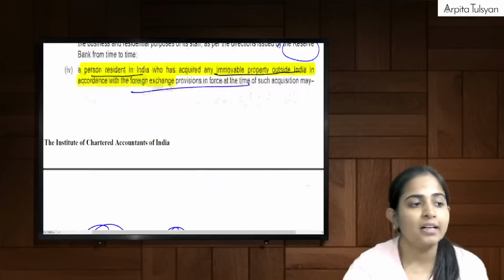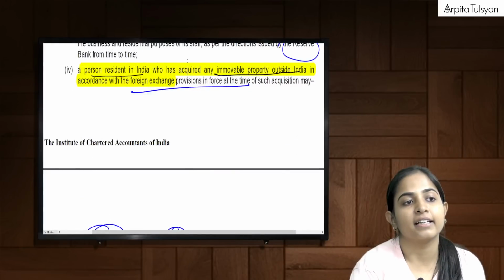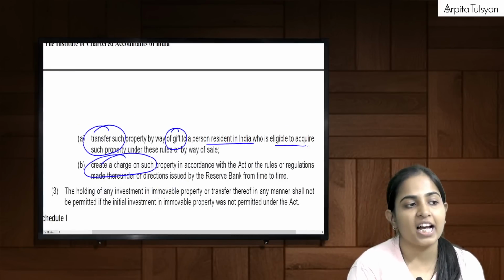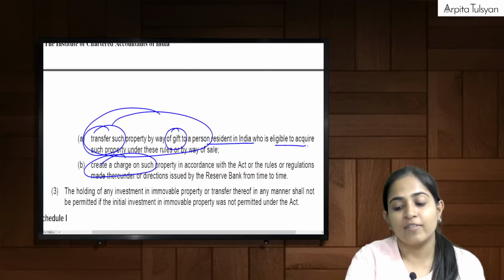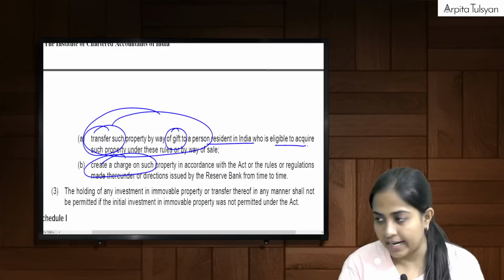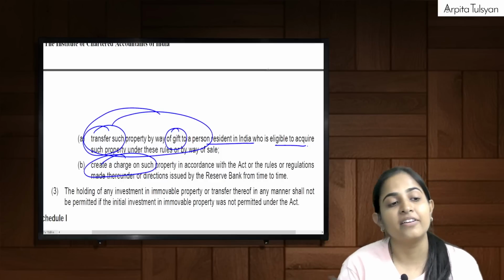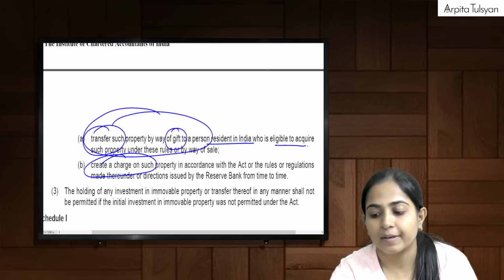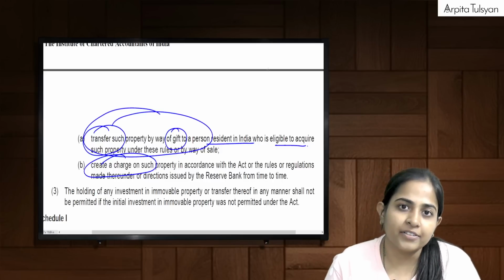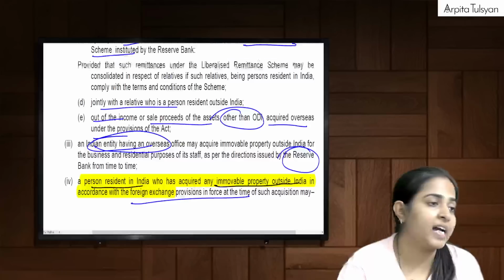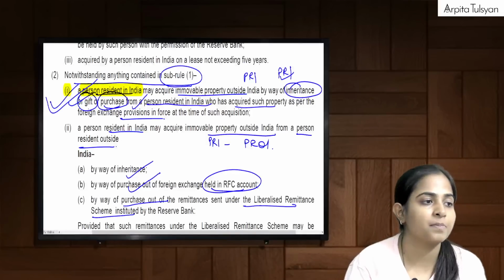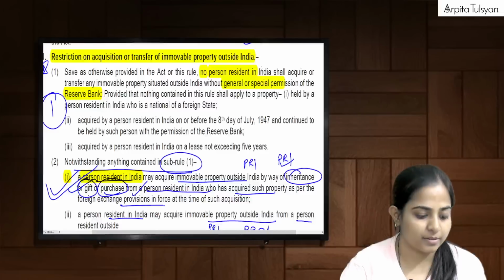And here we are gifting it. We are transferring such property by way of a gift. So there's a difference. There we were taking as a gift from another PRI. And now we are giving it as a gift to a PRI. Very, very clear with this? And this entire 21st point, please mark it as important.